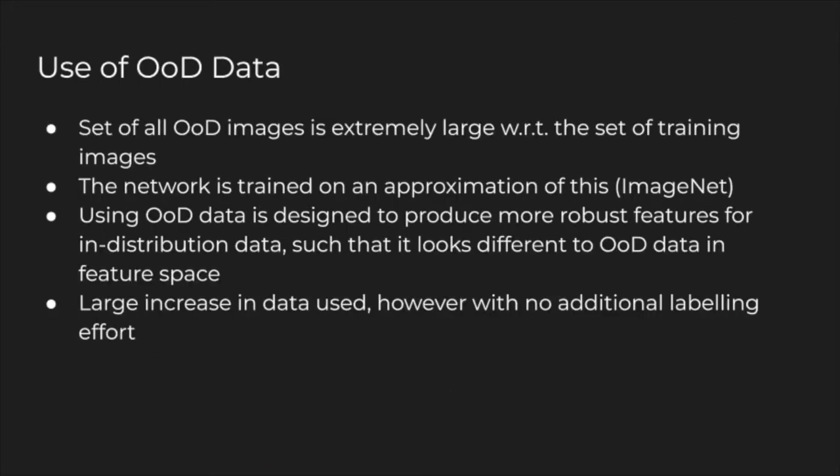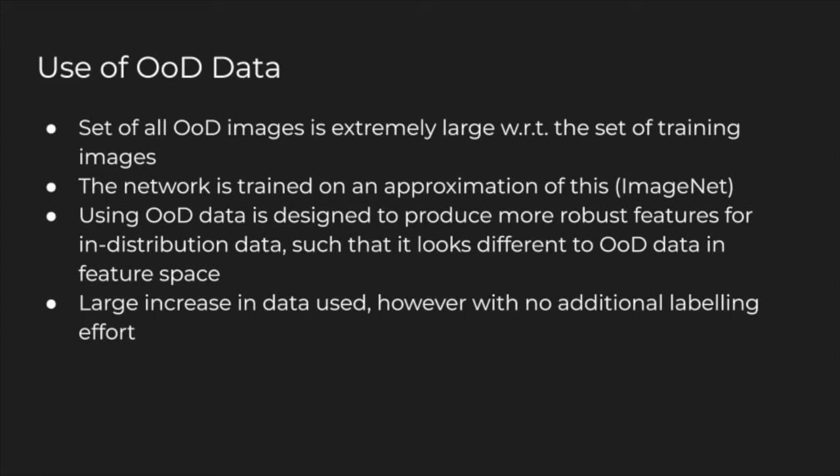As previously stated, what is considered out of distribution is the set of all natural images that contain objects that do not belong to one of the predefined classes, or any object that does but looks significantly different. So the set of out of distribution images is clearly far, far larger than the set of training images.